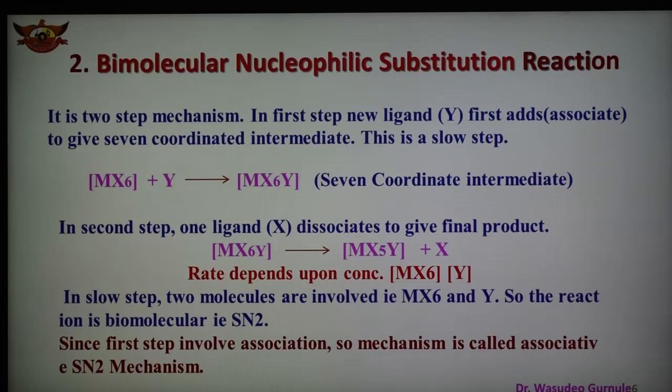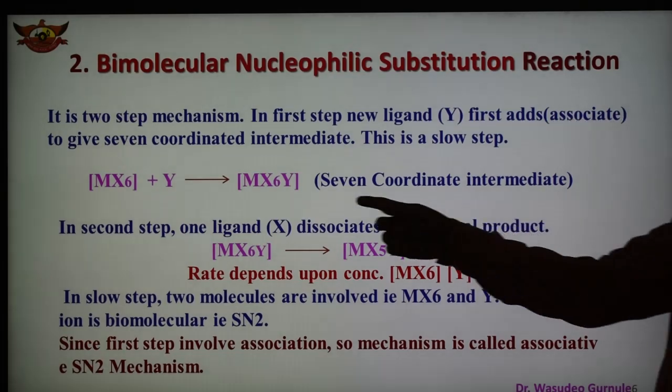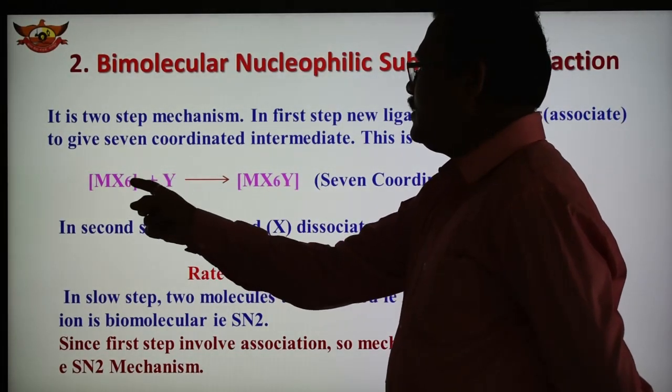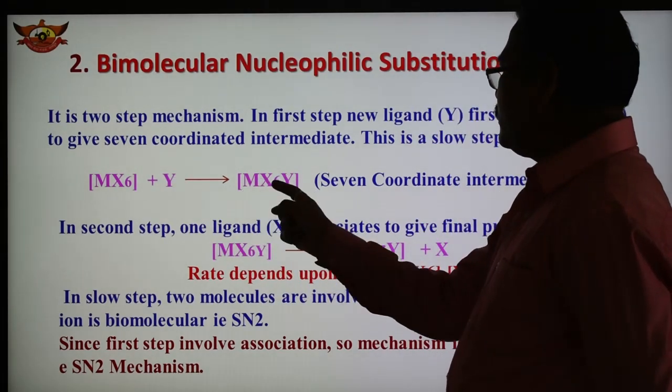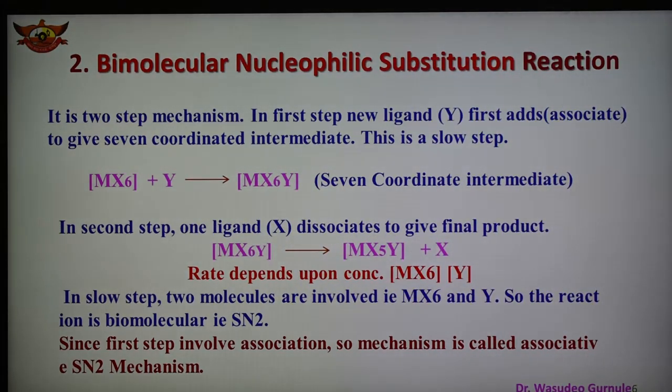Now the second is the bimolecular nucleophilic substitution reaction. Again, this mechanism is a two-step reaction. In the first step, the new ligand Y first adds, that is, association, forming the 7-coordinate intermediate. Again this is the slow step. This is the important part: in the first step, the new ligand Y is added. This is the octahedral complex, and the Y ligand is added, and we get the 6 and 7 coordinate intermediate.